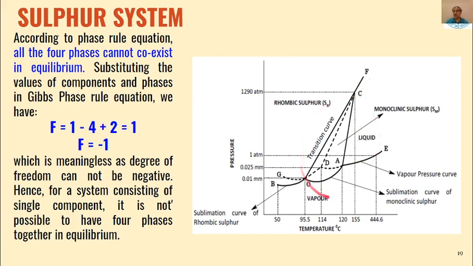And all of these are in equilibrium with one or the other phase. So EAC means liquid sulfur is in equilibrium with monoclinic sulfur, and this is the transition curve where monoclinic sulfur and rhombic sulfur are in equilibrium with each other.